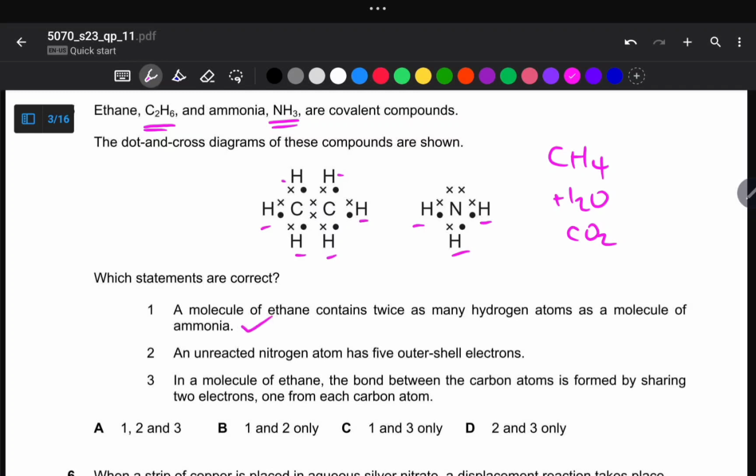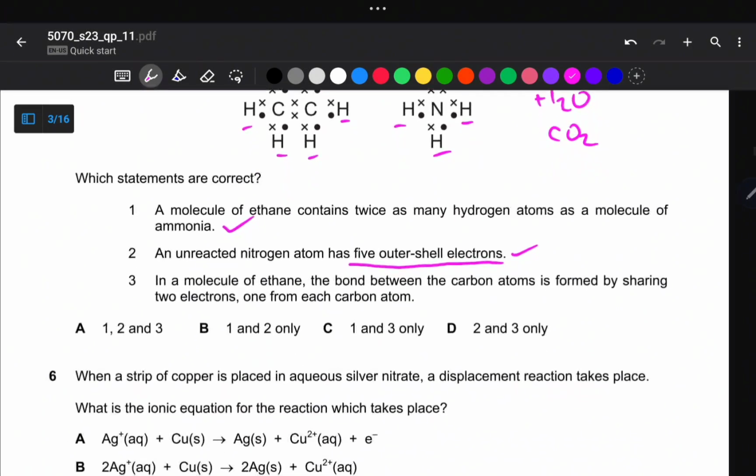And then an unreacted nitrogen atom has 5 outer electrons. So we go straight to the periodic table and then find the valence number of nitrogen atoms. So nitrogen is in group 5, which simply means it has got 5 electrons in the outermost shell. So this one becomes true.